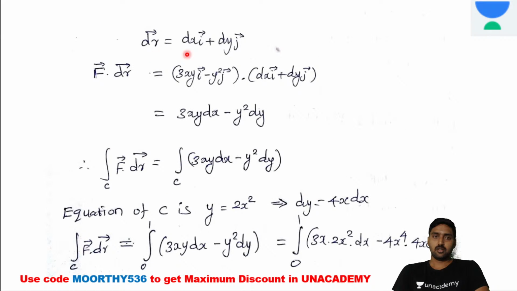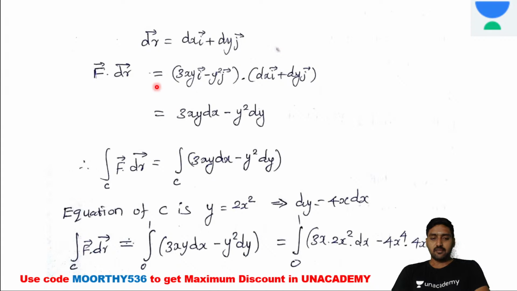Coming to the next one, dr vector is equal to dx i vector plus dy j vector. We could keep dz k vector also, but why are we not considering the k vector? While multiplying with the f vector, there is no k vector in f, so it's not necessary to write the z, right?